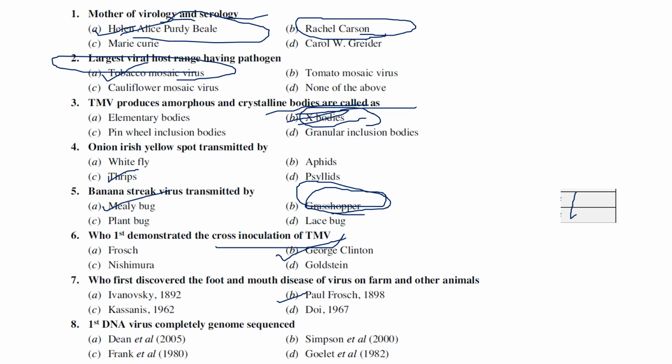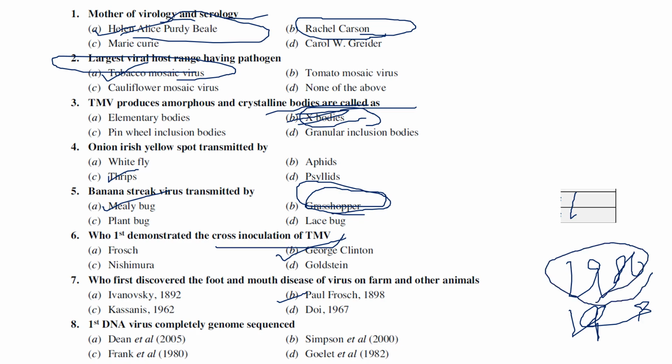The first DNA virus that is completely genome sequenced, and the first RNA virus. If you ask me for the first virus to be completely genome sequenced, it is cauliflower mosaic virus, which was sequenced in 1980. The first RNA virus to be completely genome sequenced is tobacco mosaic virus, in 1982 by Goelet et al. If I ask what is the first virus to be completely genome sequenced, since they have not mentioned DNA or RNA, the credit goes to cauliflower mosaic virus, because it was sequenced in 1980, whereas TMV was sequenced in 82. So the first sequenced plant virus is cauliflower mosaic virus, right?